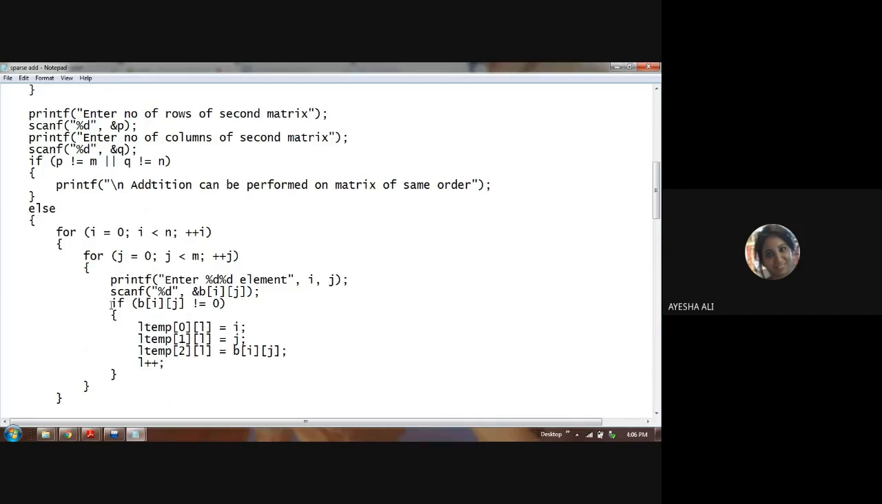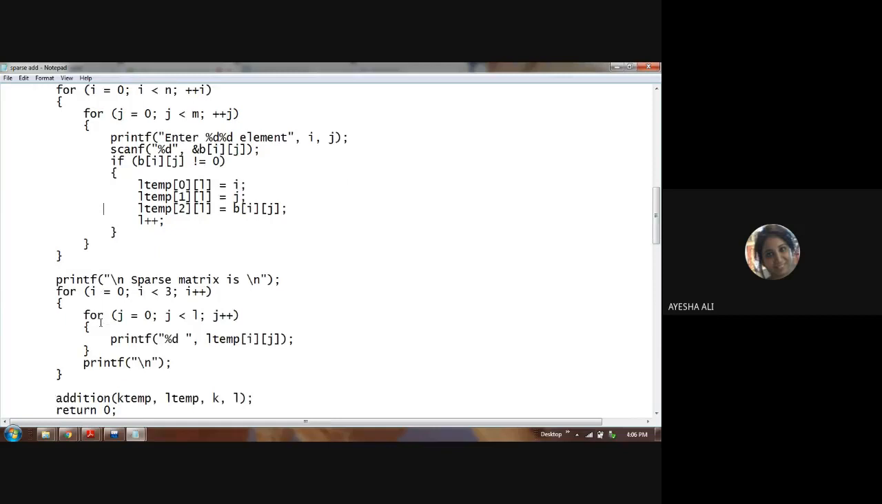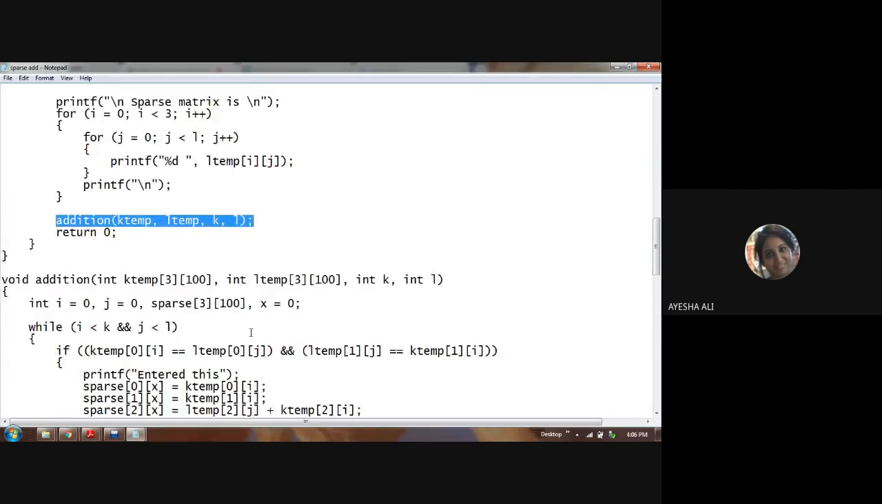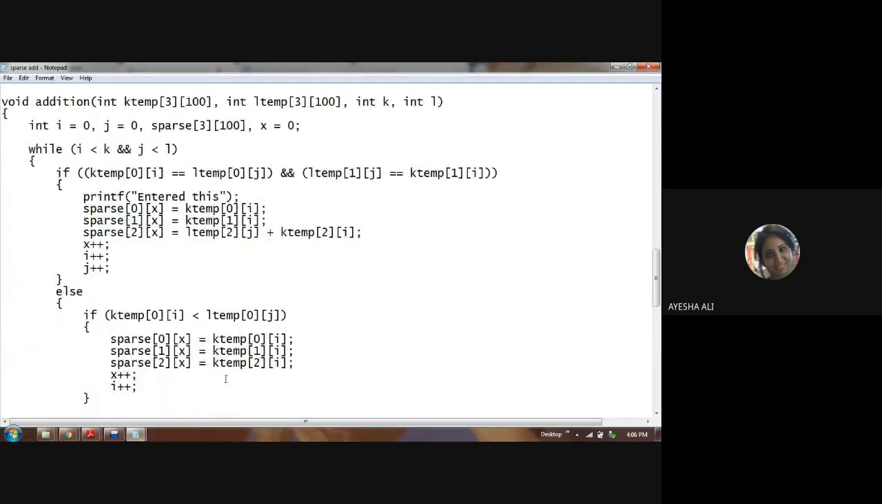How will you add? When you are adding two values in the sparse matrix, you have to first compare them. You compare which one is smaller. Once you compare which one is smaller, the smaller value will be put in the resultant matrix. When you go down in the program, you will find a comparison condition everywhere. Only the smaller value will be put in the resultant matrix.